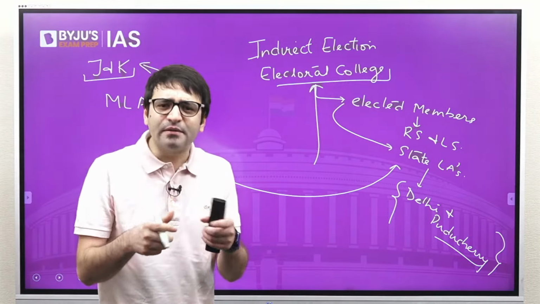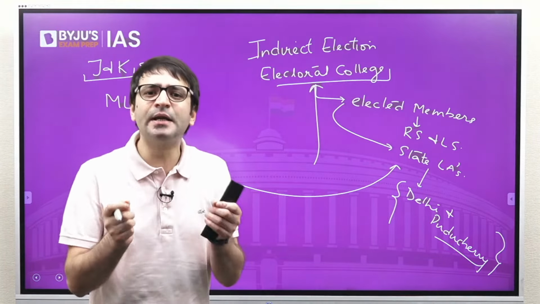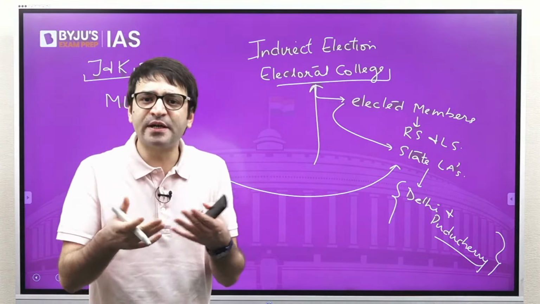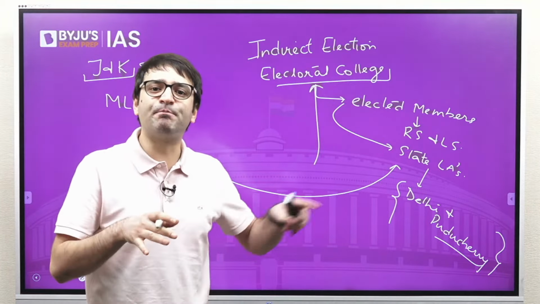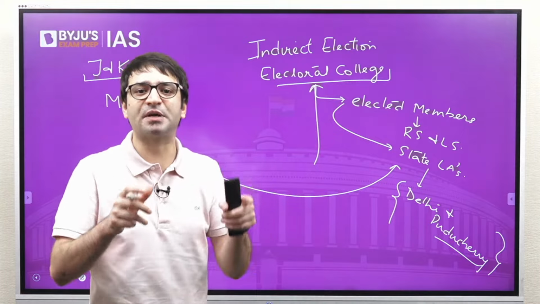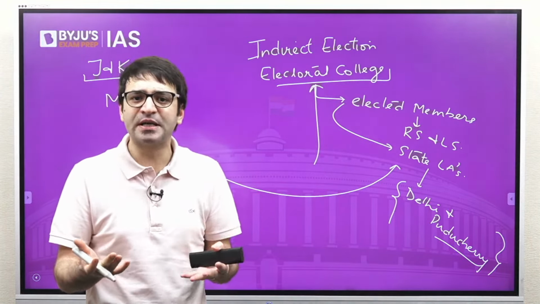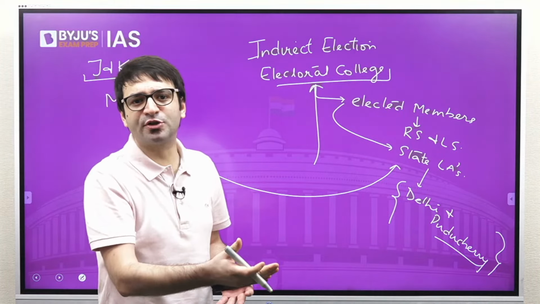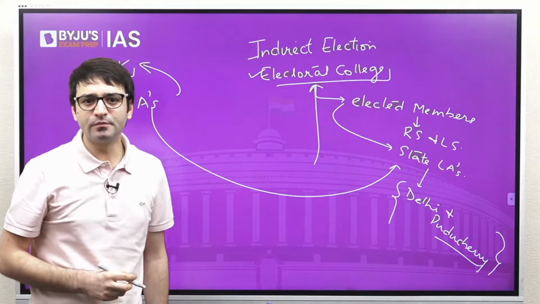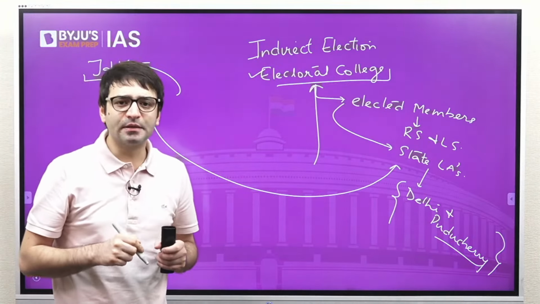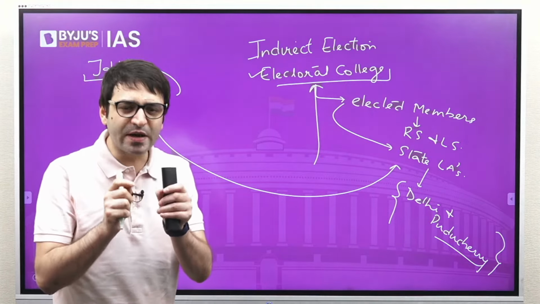But in that reply, the Election Commission of India was not very clear in its response as to whether Jammu and Kashmir MLAs, once they are elected, will become part of the Electoral College to elect the President of India or not. The simple reply given by Election Commission was, please go through the provisions of the Constitution. It is mentioned who is part of the Electoral College. But so far as prelims examination is concerned, we need to include some very important detail.